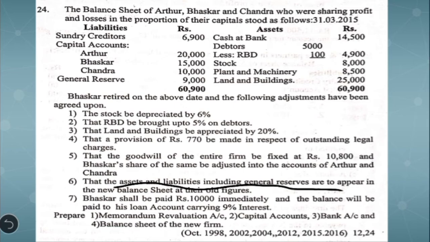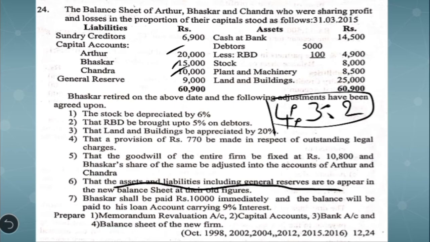And coming to the working notes, it is given that the 3 partners were sharing the profits and losses according to their capitals. So here the capitals are 20,000, 15,000 and 10,000. So we can simplify it as 4 is to 3 is to 2. So this is the old profit sharing ratio. As the goodwill adjustment is given, we need to calculate the gain ratio, but here other information is not given. So as per case 2, we are going to calculate the gain ratio.